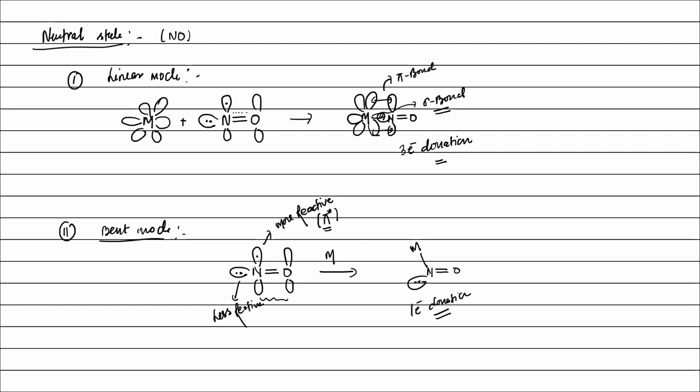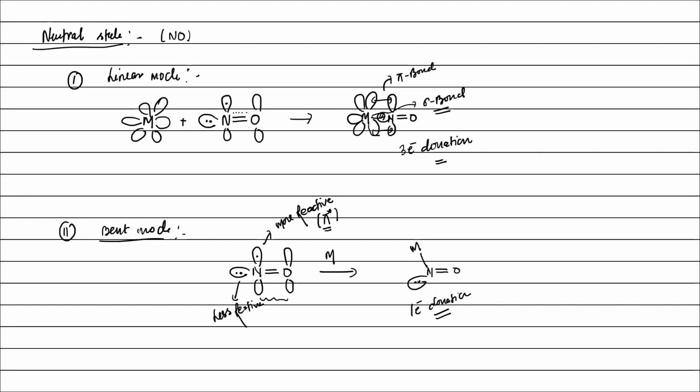Yes, listen. Actually this concept of neutral and ionic state comes from two groups of scientists. One group of scientists studies that in case of organometallic compounds, the bonding nature is predominantly covalent. When bonding is covalent, it means the metal is neutral and the ligand is also neutral. So they calculate the electron donated by the ligand to the metal by considering that all the ligands are neutral. That's why we study the neutral state donation of electron by any ligand.